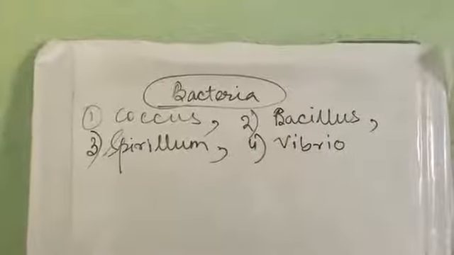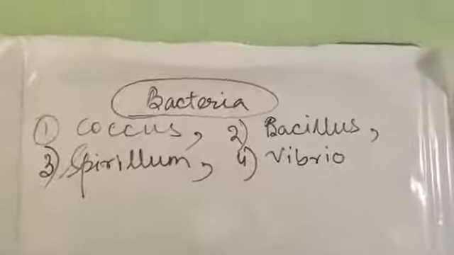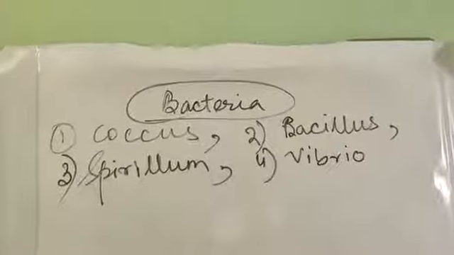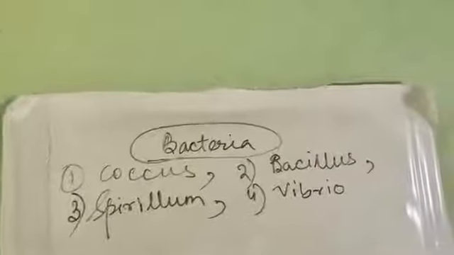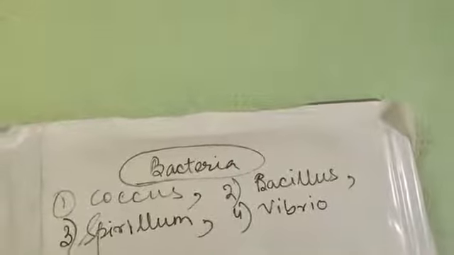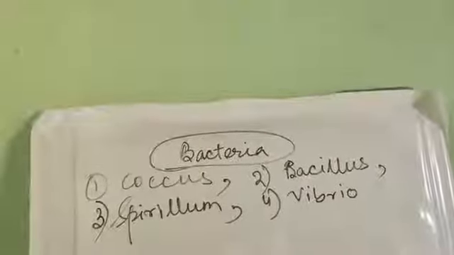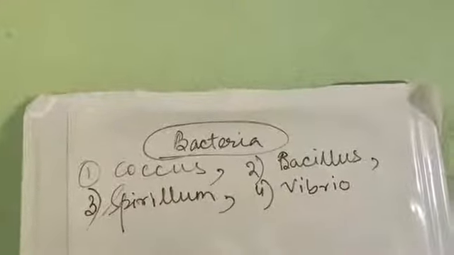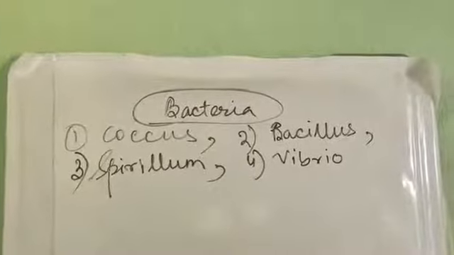Bacillus is again of 3 types: Diplobacillus, Palisade Bacillus and Streptobacillus. Now coming to Spirillum, it is spiral shaped. And next one is Vibrio, or comma shape, that means this bacteria looks like a comma.